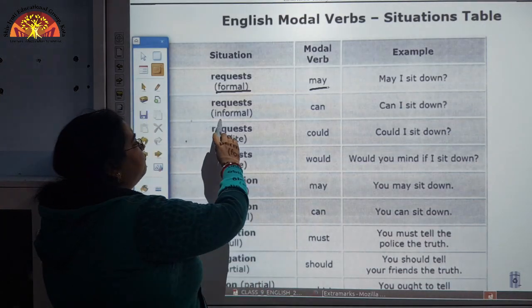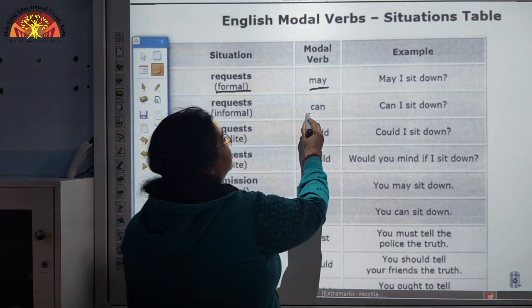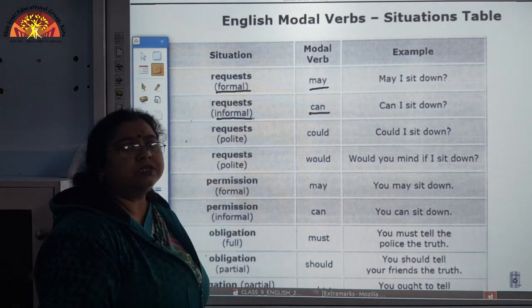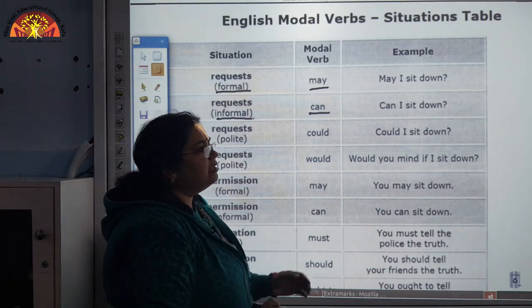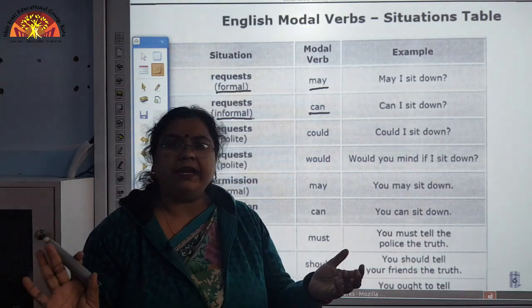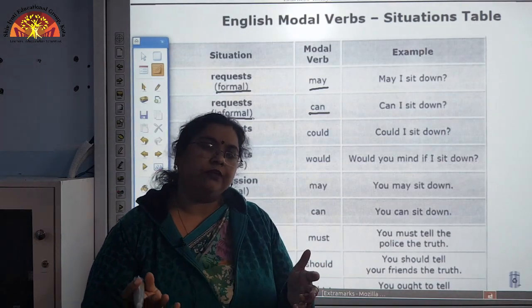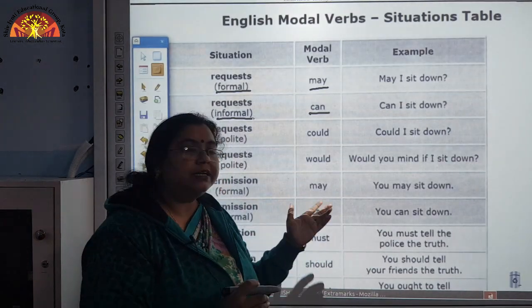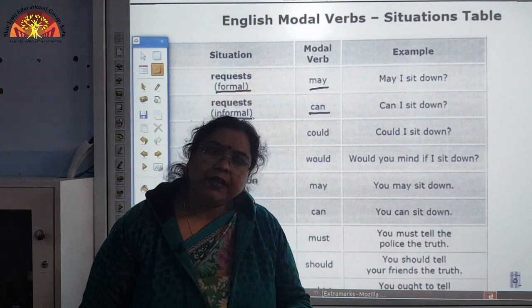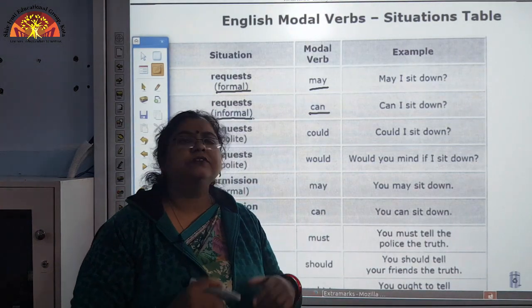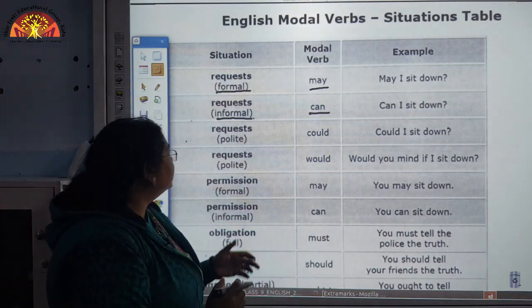Similarly, for informal requests we can use can. Okay, for informal requests we can use can. Here there is not much formality between the two people who are talking. Okay. So, can I sit down? Can I come in? Can I take this paper? Like this. Okay. So, this is another way.